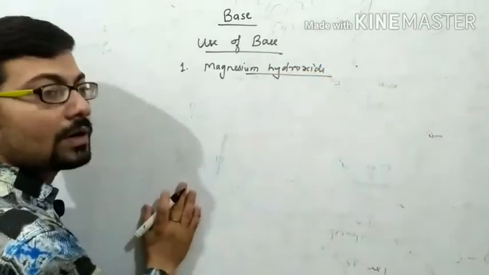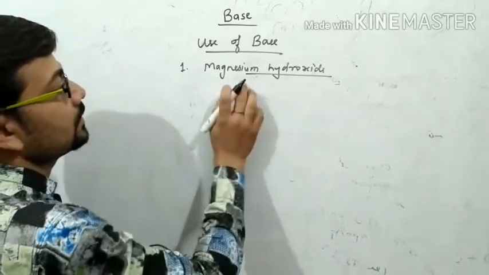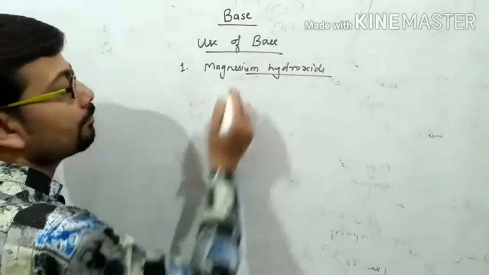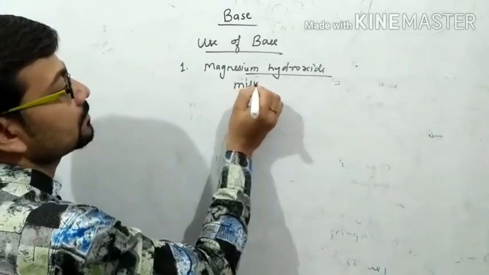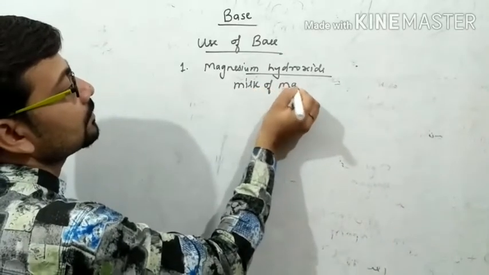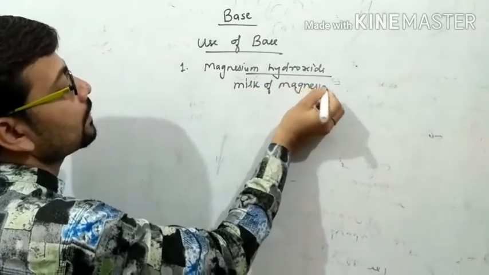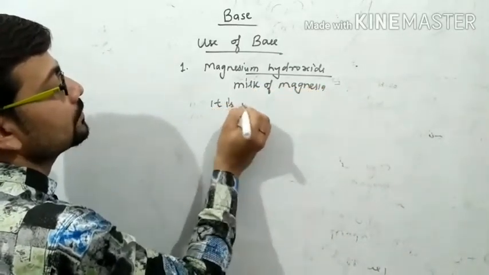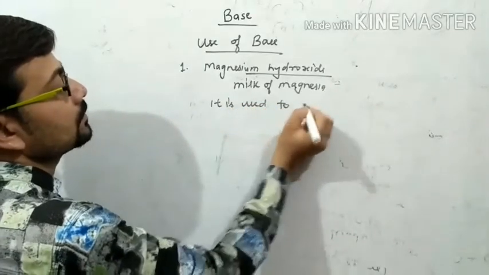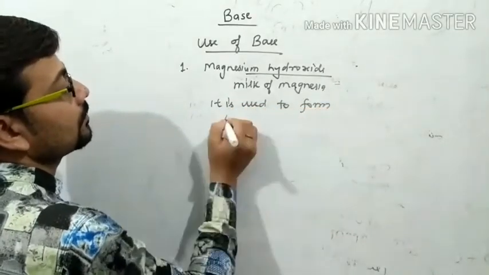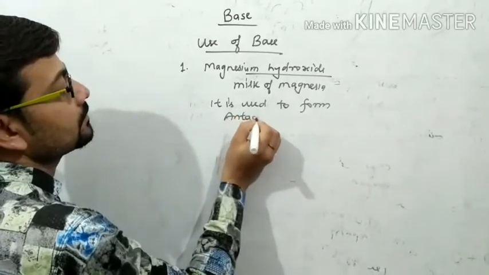This is also called milk of magnesia. It is used as an antacid.